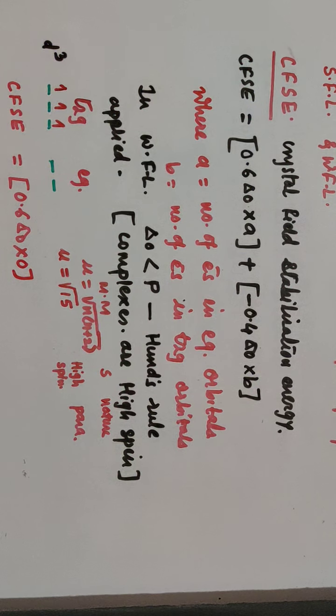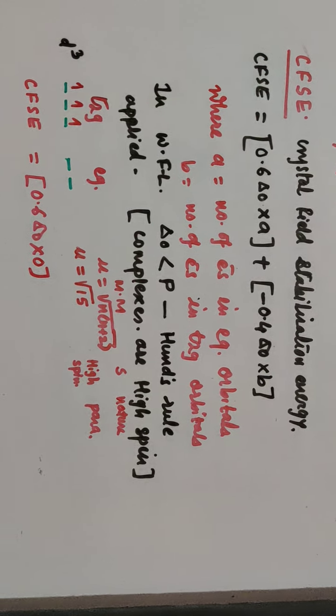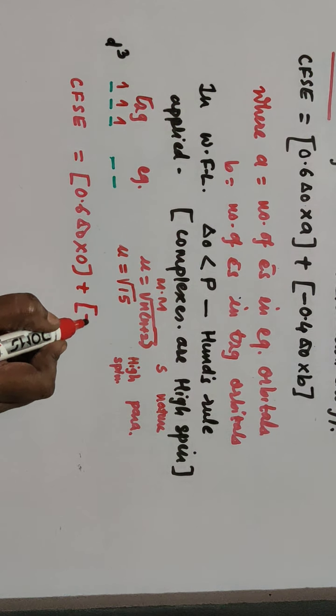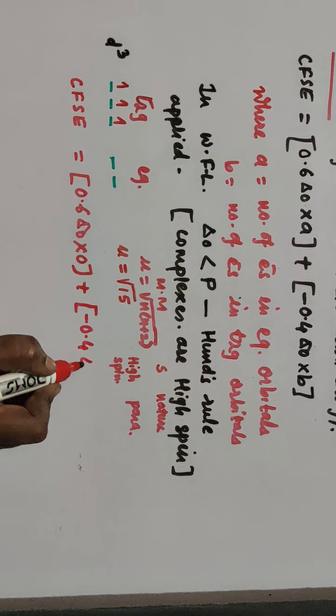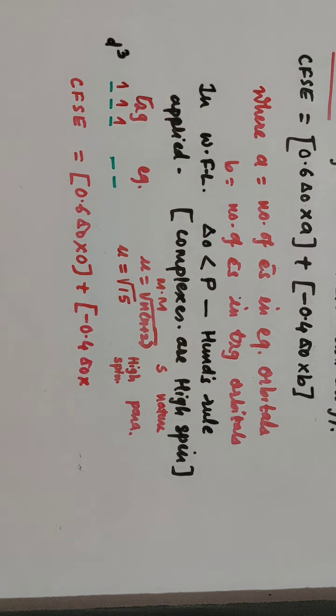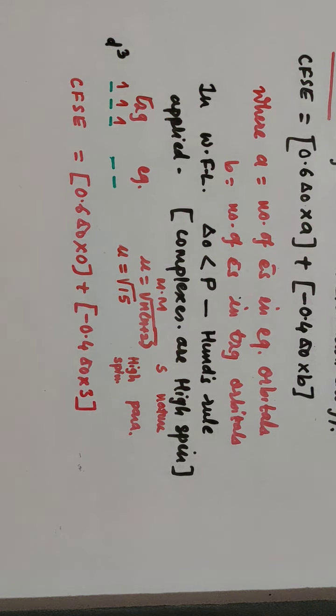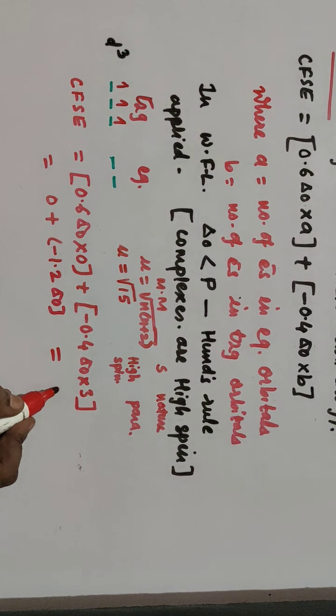In eg the orbital is empty, so the number of electrons in eg is 0, plus in another bracket it is minus 0.4 delta 0 into B, the number of electrons in the t2g orbital, and this is 3. So substitute the value of number of electrons in t2g. Now the whole quantity: 0.6 into 0 is 0, plus 0.4 into 3, it is minus 1.2 delta 0. So CFSE for 3 electrons is minus 1.2 delta 0.